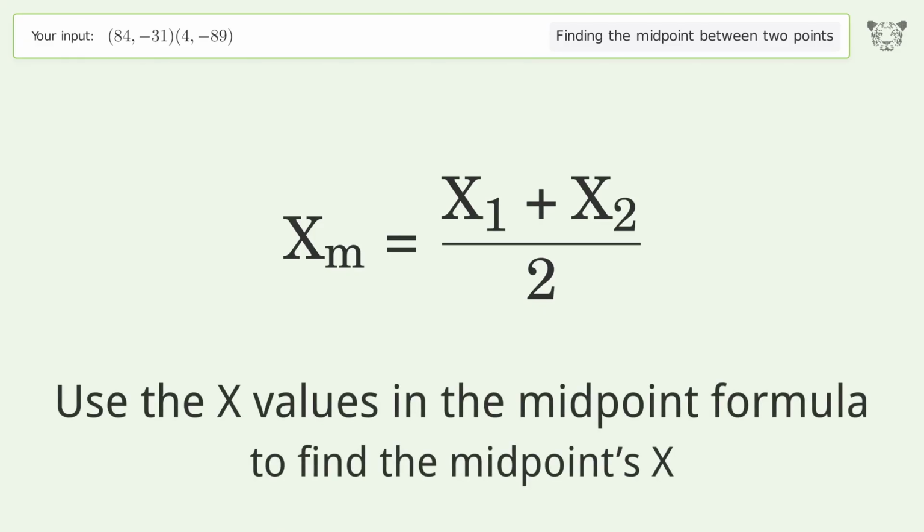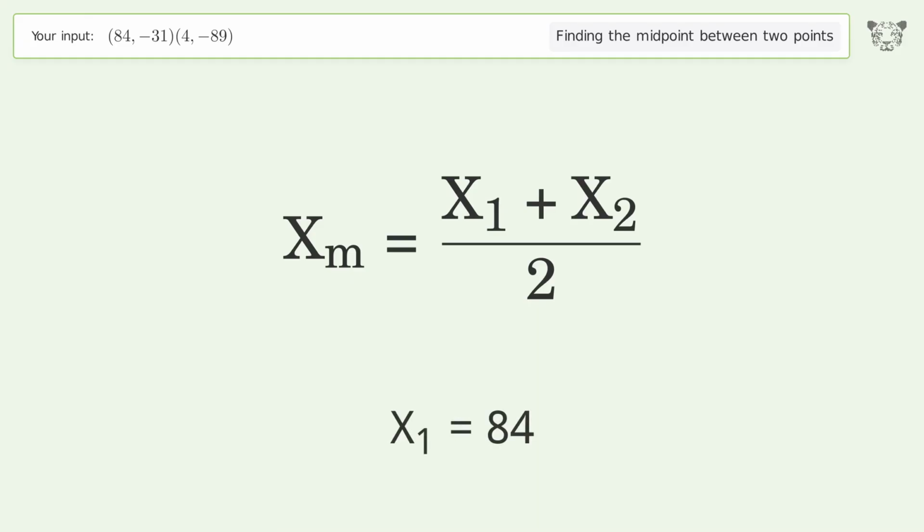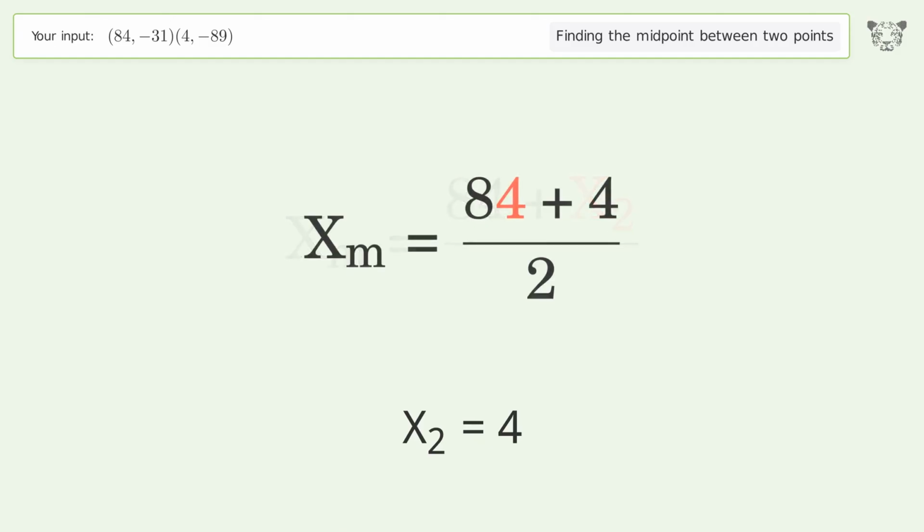Use the x values in the midpoint formula to find the midpoint's x. x1 equals 84. x2 equals 4. Simplify the arithmetic.